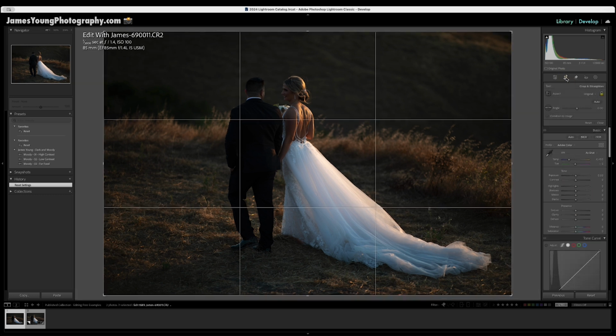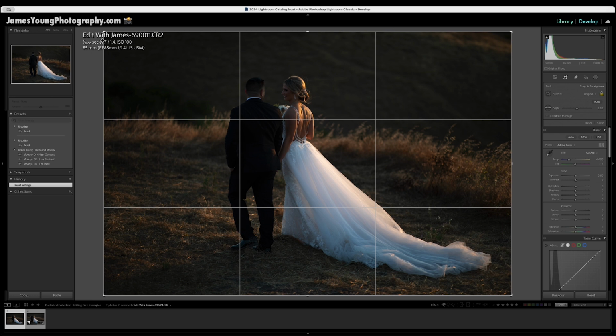You can also press R on your keyboard if you're real fancy like that, but I usually just click the crop tool. Now, one of my favorite features of the crop tool and one of the reasons why I use it to analyze my composition is because I like to have these composition grids. This helps me make sure that my lines are straight. It also helps me make sure that I'm using good composition techniques in my photography work.